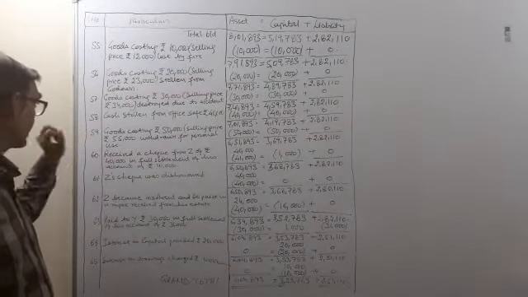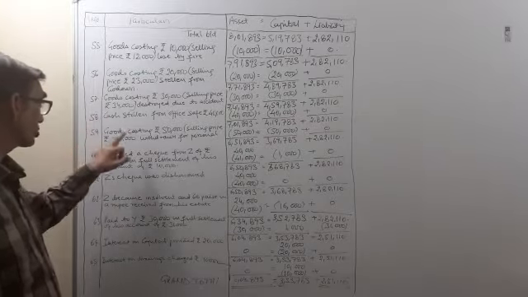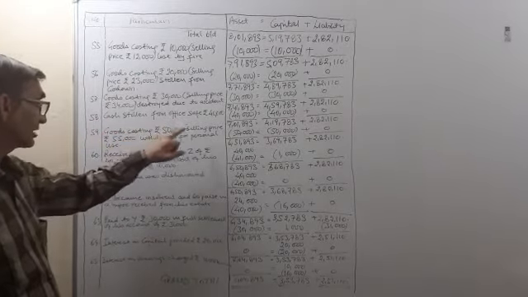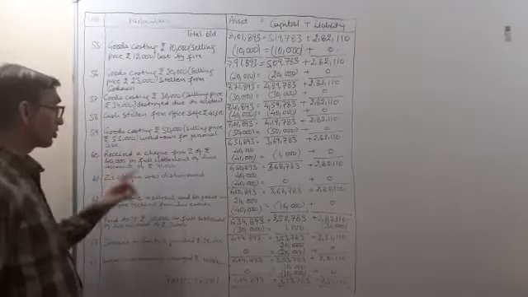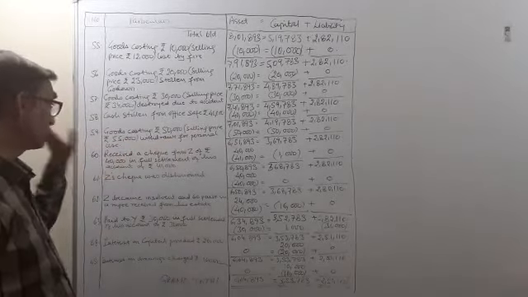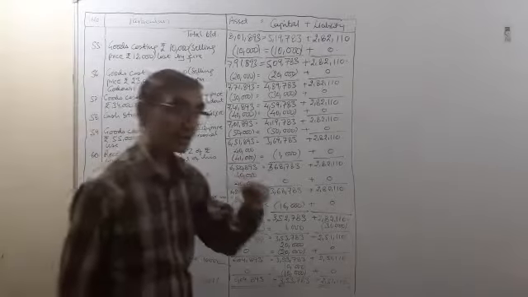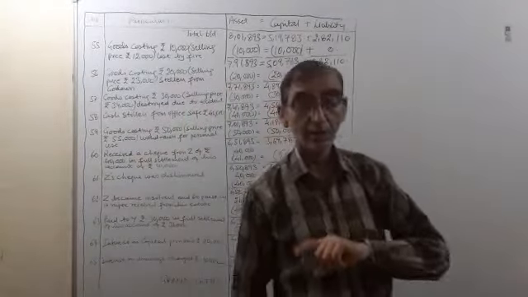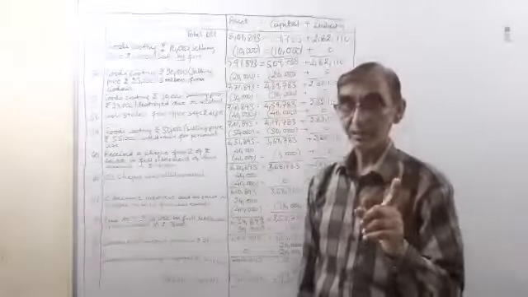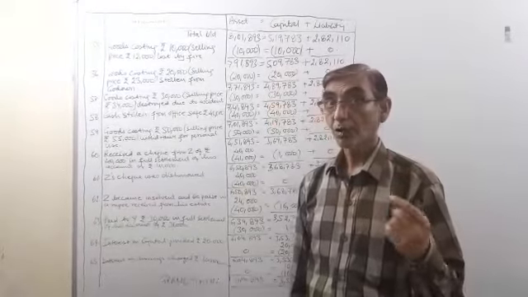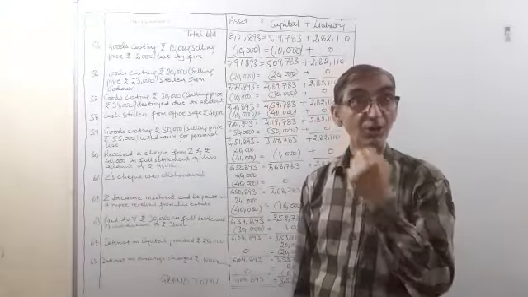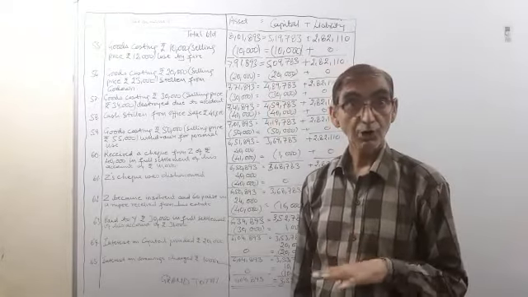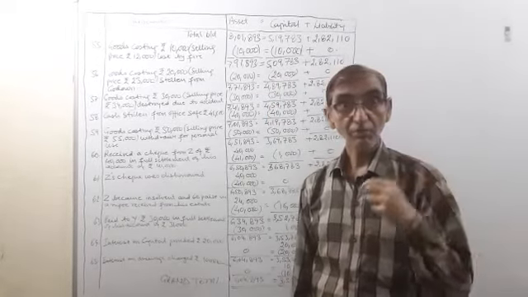Now the 59th transaction. Goods costing rupees 50,000, selling price rupees 55,000, withdrawn for personal use. Now this is again a case of drawing. The case that we dealt with day before yesterday was withdrawal of cash for office use and for personal use.